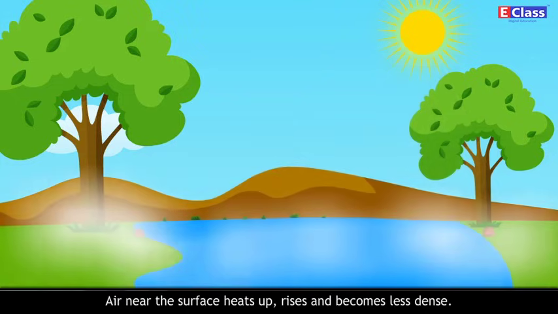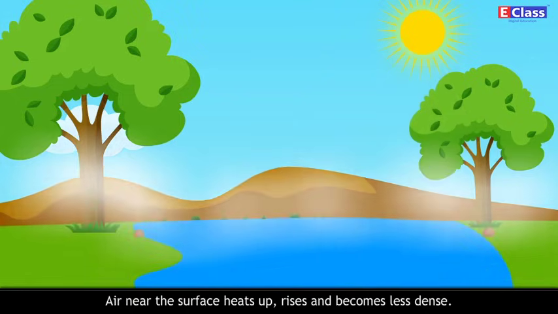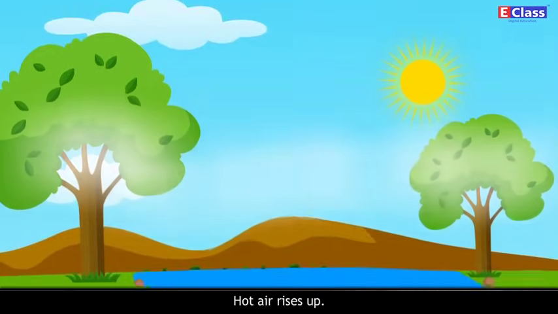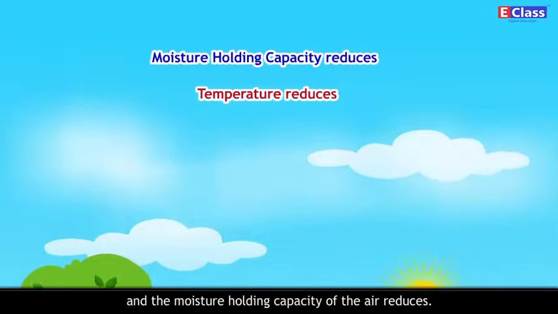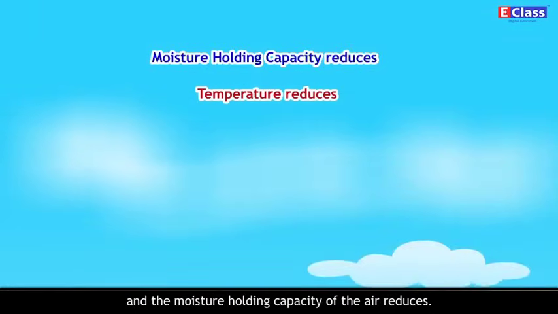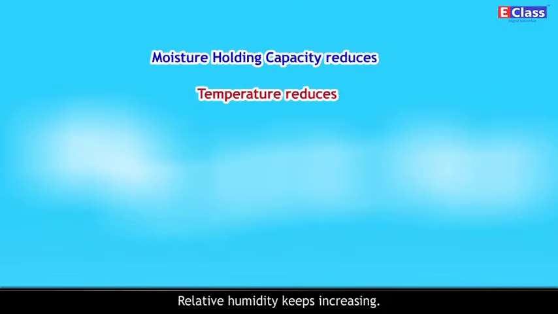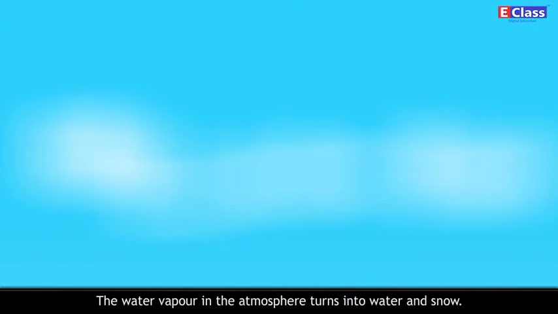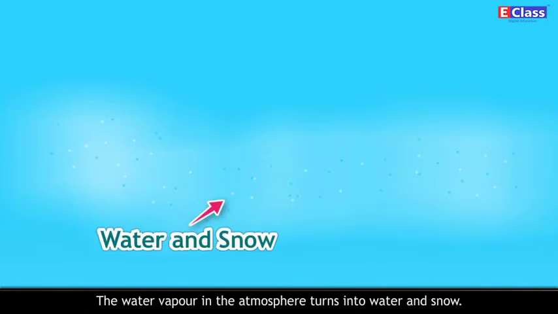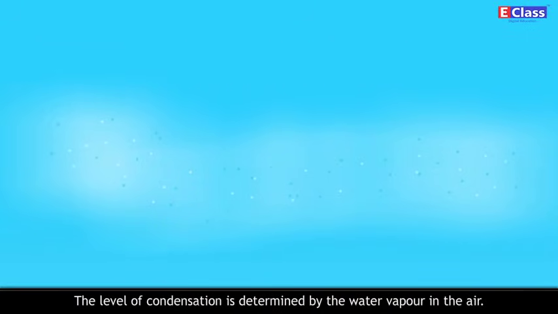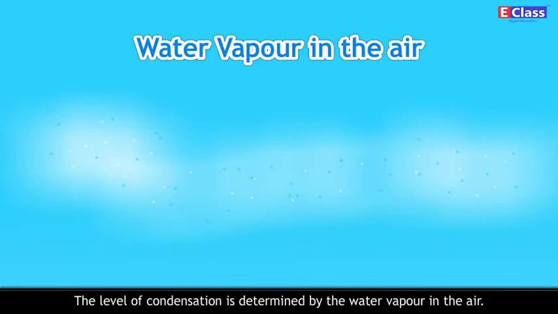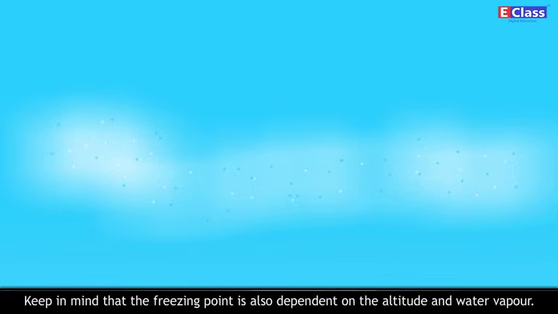Air near the surface heats up, rises, and becomes less dense. Hot air rises up. As it goes higher, the temperature of the air reduces and the moisture holding capacity of the air reduces. Relative humidity keeps increasing. The water vapor in the atmosphere turns into water and snow. This is the dew point level of that air. The level of condensation is determined by the water vapor in the air. Keep in mind that the freezing point is also dependent on the altitude and water vapor.